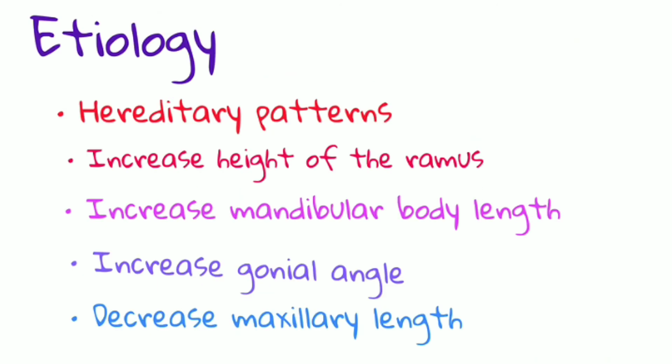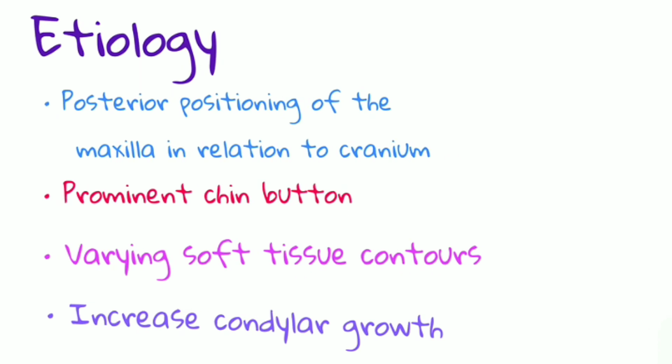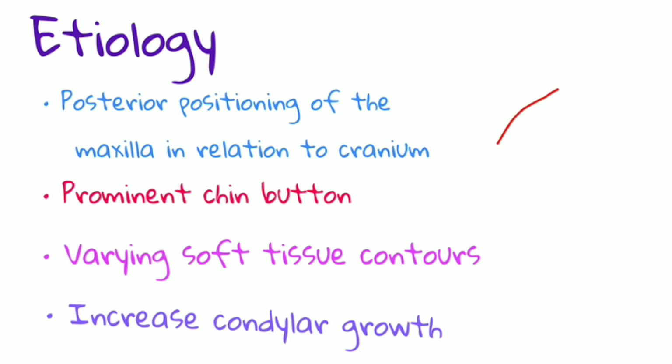Now next, moving forward to the etiology of macrognathia. It can be due to a hereditary pattern, increased height of the ramus, increased mandibular body length, increased gonial angle, or decreased maxillary length. So these can be the etiologies. The other etiologies can be posterior positioning of the maxilla in relation to the cranium, a prominent chin button, varying soft tissue contours, and increased condylar growth. So these all are the etiologies for macrognathia.